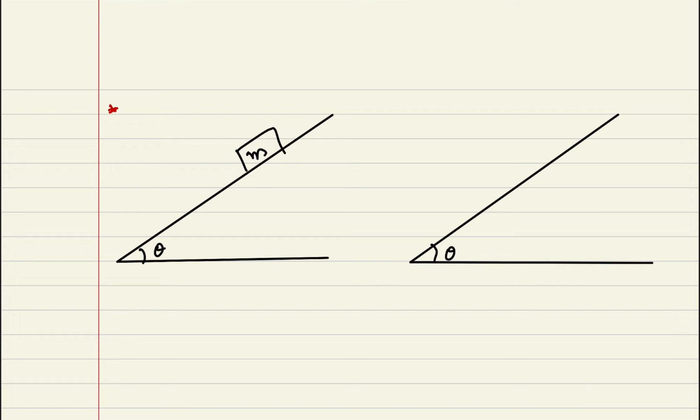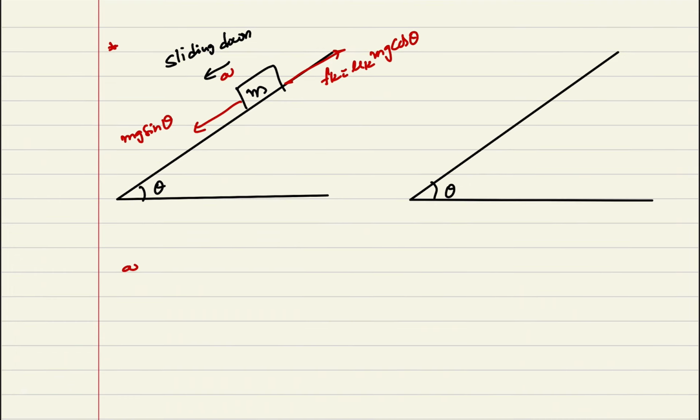The body is actually moving, sliding down. Whenever it is sliding down, mg sin theta will be acting in the downward direction. Kinetic friction mu k into mg cos theta will be in the upward direction. The body has acceleration a. In that case, a is equal to g into sin theta minus mu k into cos theta.